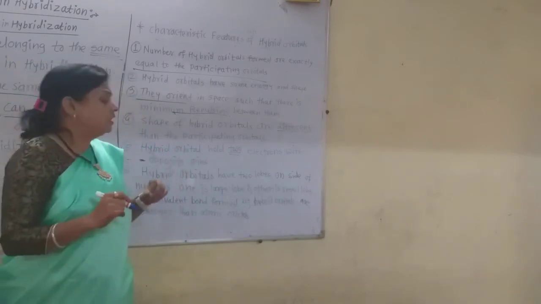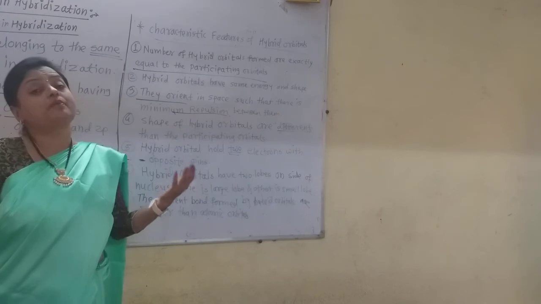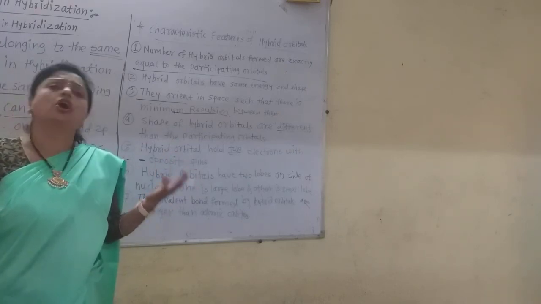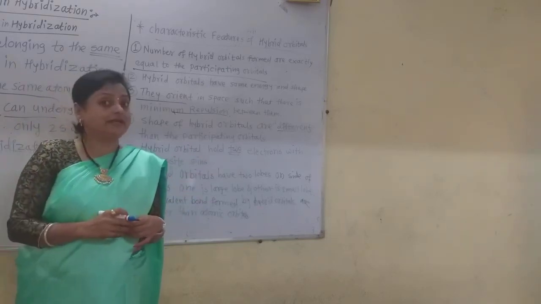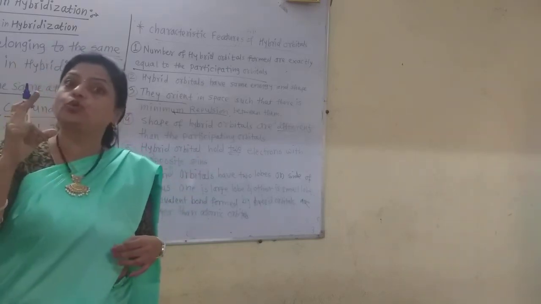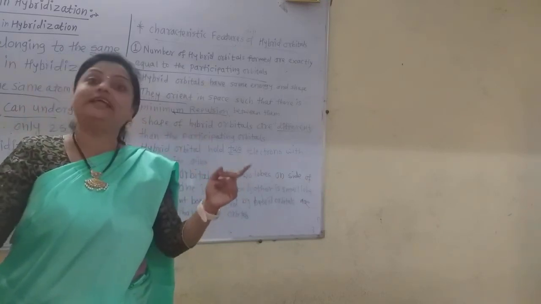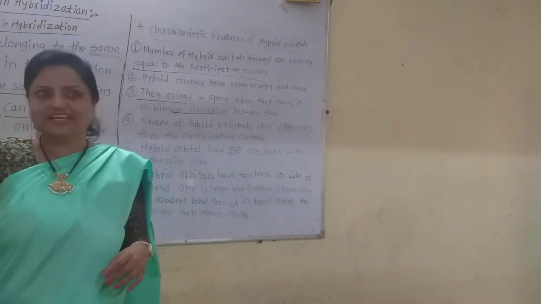So the hybrid orbitals orient in space as far apart from each other as possible, so that there are negligible repulsive or attractive forces between them, as we have already seen in the beryllium dichloride molecule. The two hybrid orbitals of beryllium orient in space with a bond angle of 180 degrees between them. They lie in a straight line.